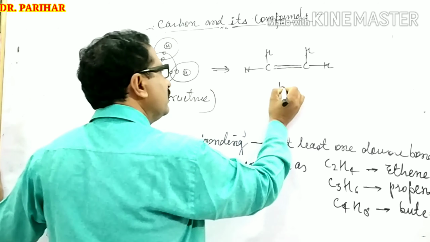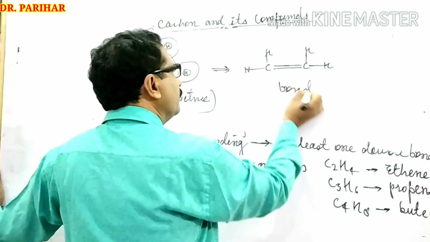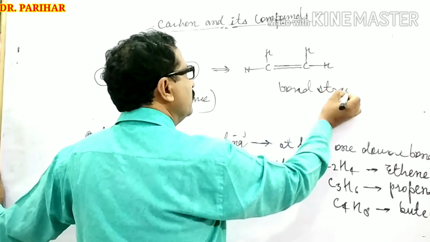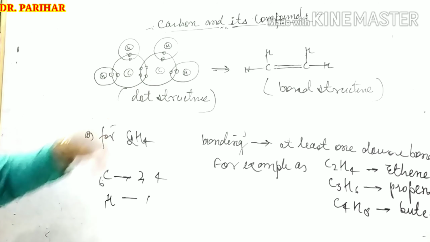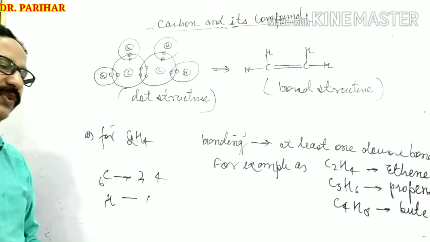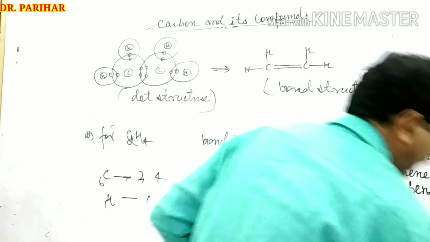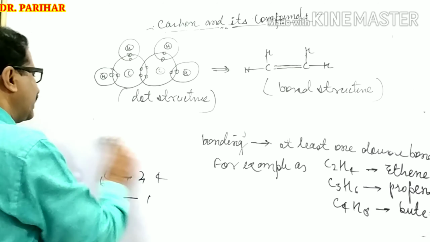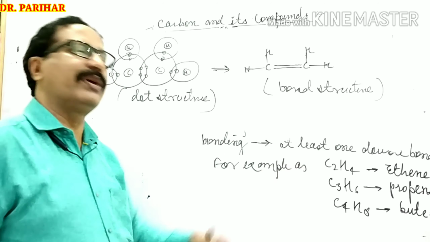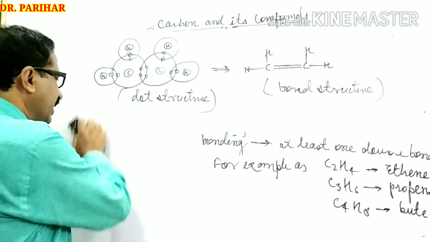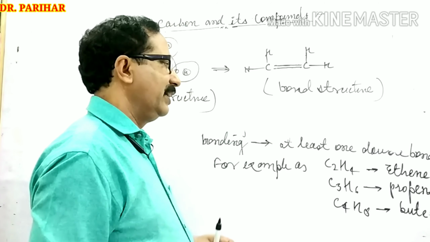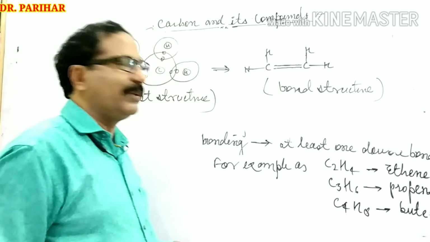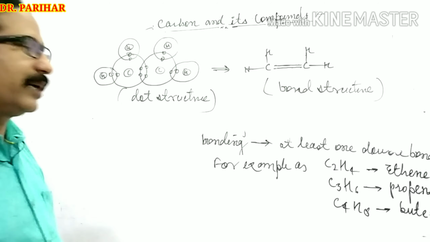And this one is the bond structure of ethene. Ethene is one of the examples of alkene. Right? In the same way you can draw the structure of any compound, and you will notice that the structure of each and every compound belonging to alkene definitely has the existence of a double bond between two carbon atoms.